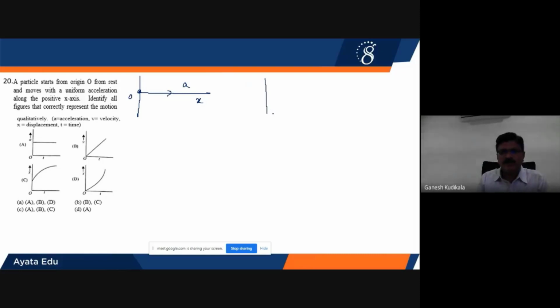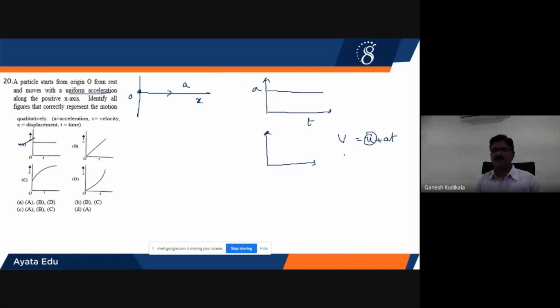If I want to plot acceleration versus time, in the problem he said uniform acceleration, so the value is constant. Every time the value is constant, therefore it is a straight line. Therefore the first option is correct. Next one, velocity versus time. To plot it, I'll use the first equation of kinematics: V equals U plus AT. Starting from rest, U equals 0. Therefore V is directly proportional to T. A is constant, so the graph will be a straight line passing through the origin. Therefore B also will be correct.